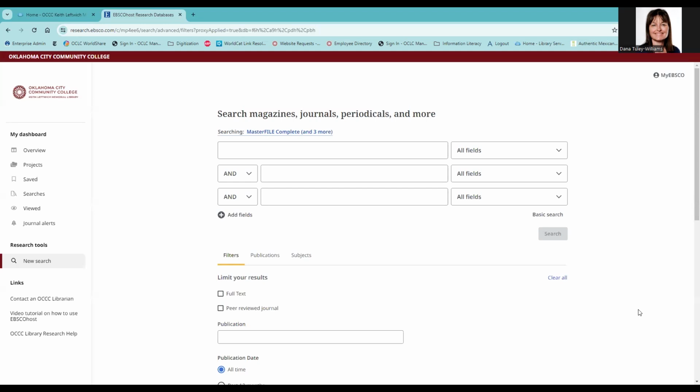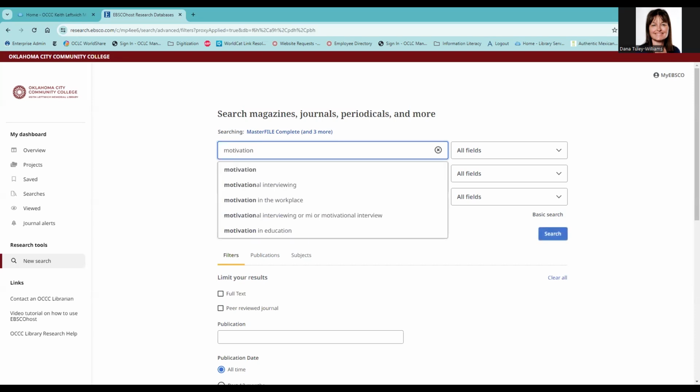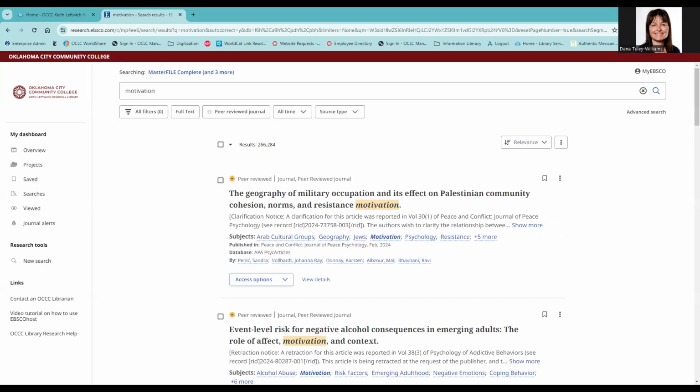Credible scholarly articles tend to be very narrow in scope and will focus on a very specific topic. Your search terms need to account for that. You can start with a broad search using brief terms like motivation. However, in this case, with over 200,000 results, I'll want to consider how I can narrow that down.